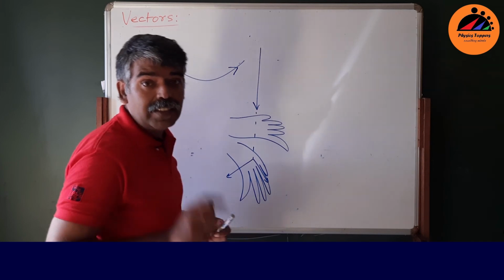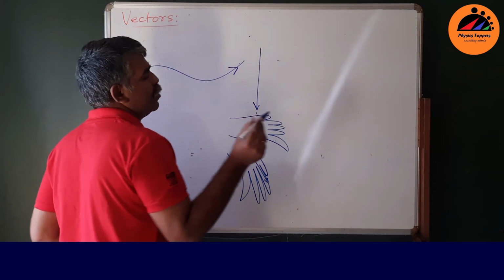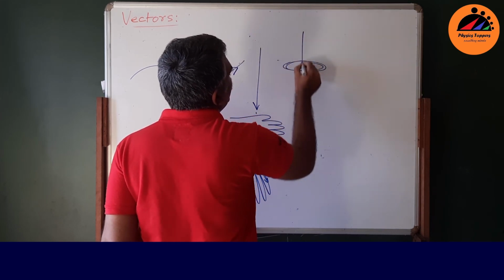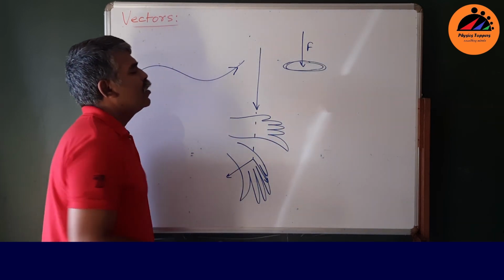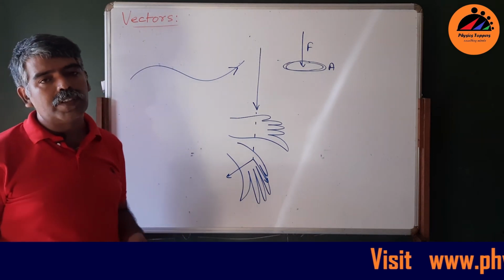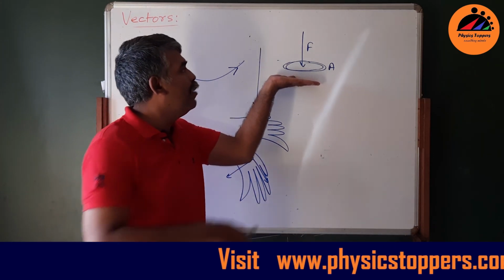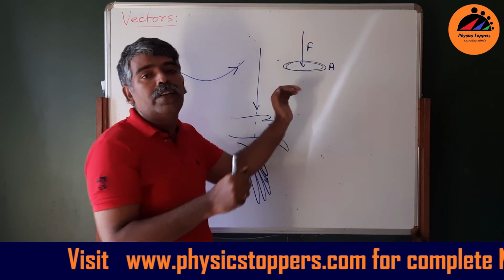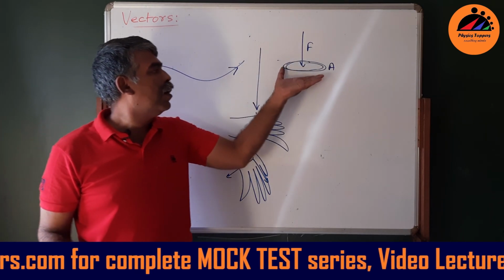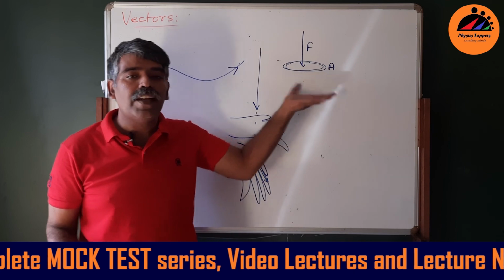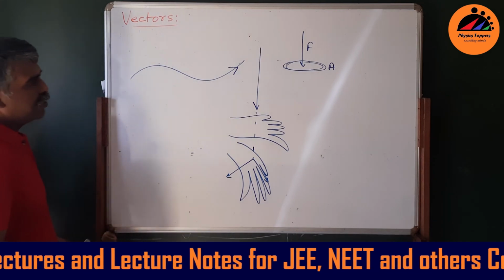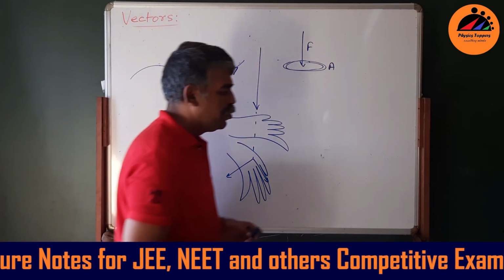Pressure is a scalar quantity. Normal pressure, not general pressure. General pressure is a tensor. I'll tell you why. As far as normal pressure is concerned, this is force, right? And this is area. If you have a force in some different direction, then it's not normal pressure. So we are fixing the area and we are fixing the force. The direction is fixed. You can't have a component in some other direction. Since you don't have a component in some other direction, I can't have a vector-like situation, right? So normal pressure is a scalar quantity. General pressure is a tensor quantity. You will come to know later.